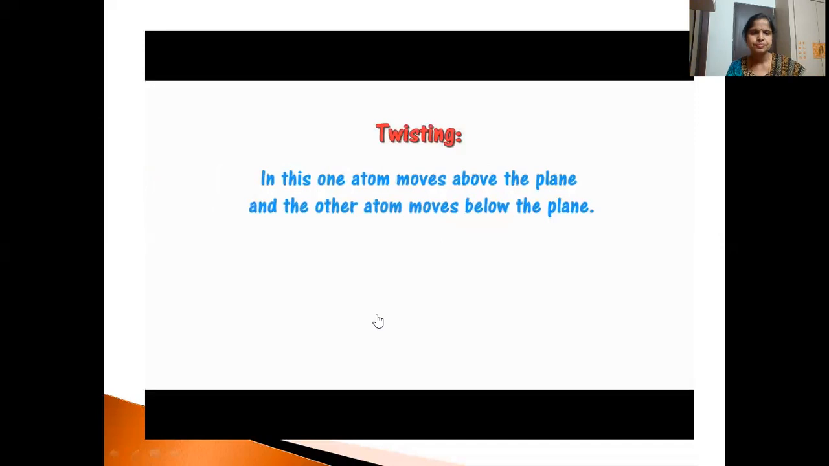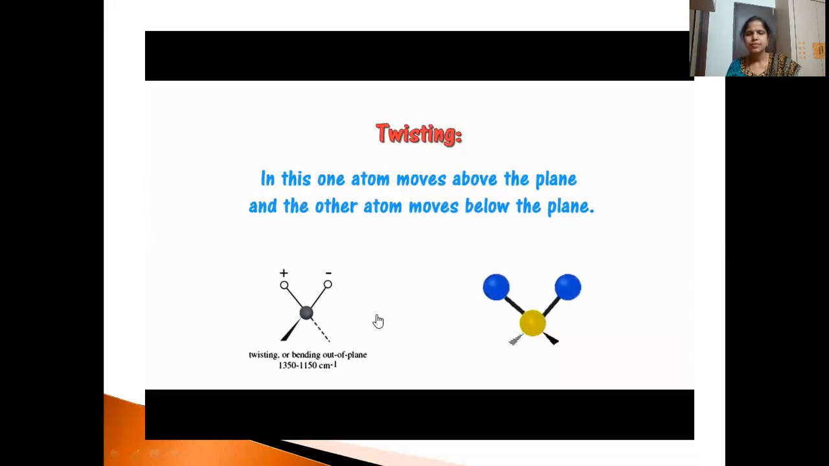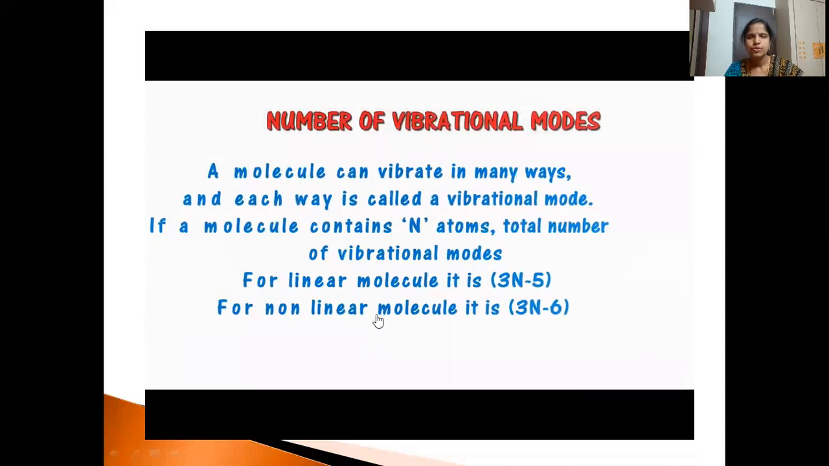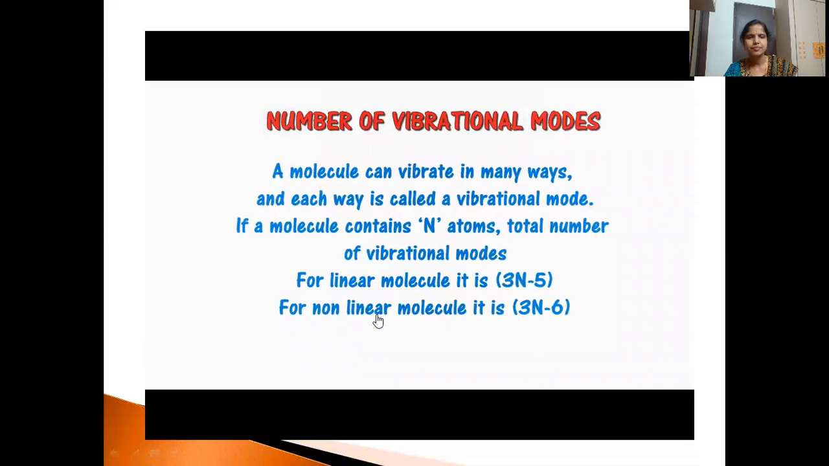Then twisting. So one atom moves above the plane and the other atom moves below the plane. So plus means it is moving above, minus means it is moving below the plane. So it is observed at 1350 to 1150 centimeter inverse. So this is how it is taking place, above and below. Above means we represent it with a plus sign. Below means it is minus. So these are the different types of vibrations that take place.